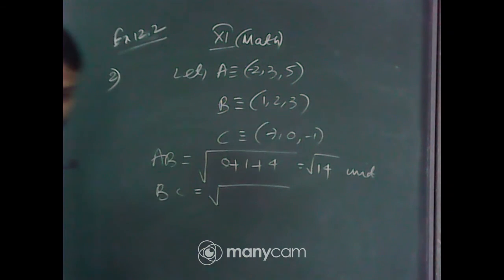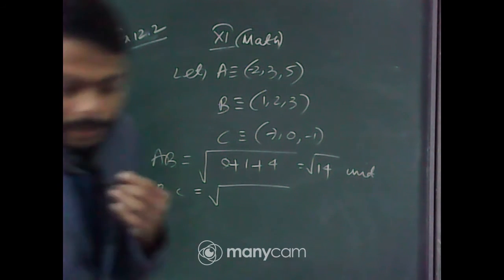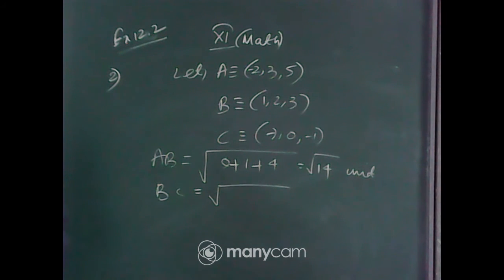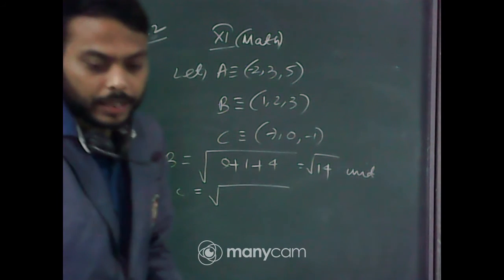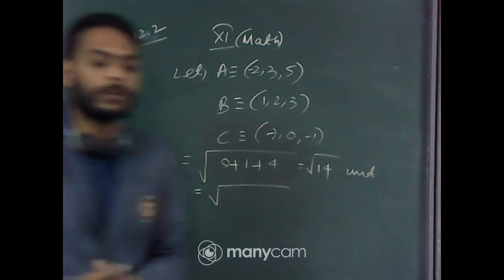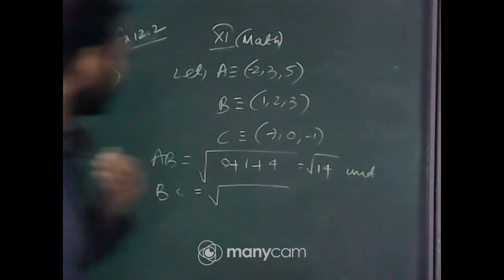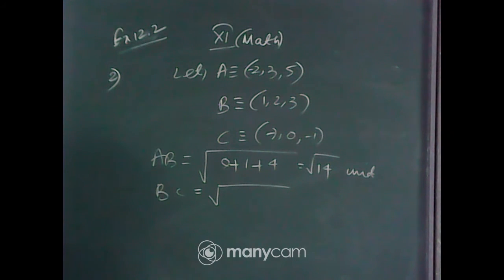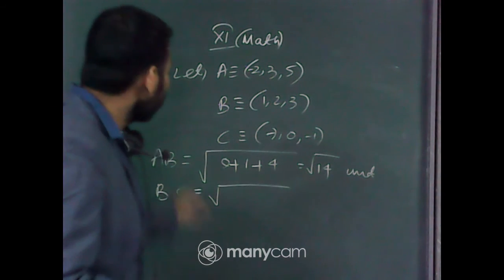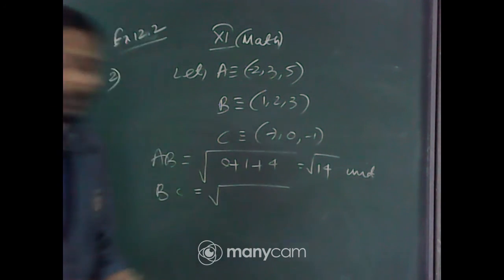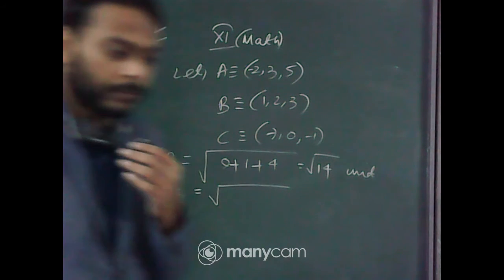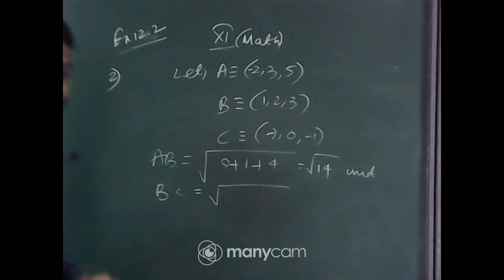Do it. AB plus BC equals to AC. Yes, you have to show it for collinearity. If AB plus BC equals to AC, then we can certainly say that the points ABC are collinear. Now find BC. We have already found the value of AB. Now tell me the value of BC. You do it in a copy and tell me.